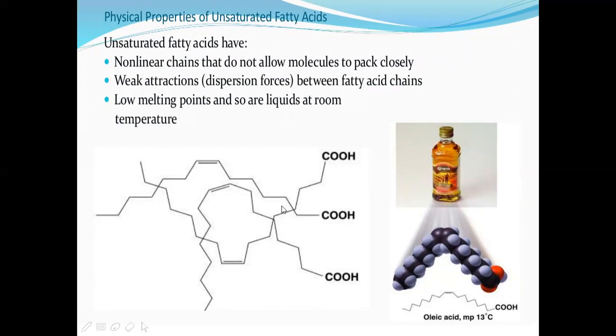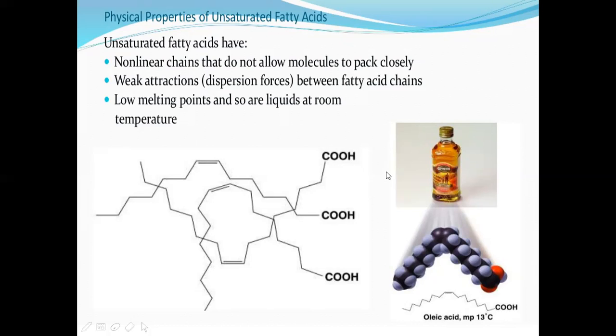So this is the reason why the fatty acids are not packed closely. They are very loosely held in this compound. There are weak attractions, that is dispersion forces, between fatty acid chains. So attractions are very weak here, and the melting points are low, and so they are liquid at room temperature. When they are not packed closely, the melting point is very low. That is the reason these compounds are liquids at room temperature.